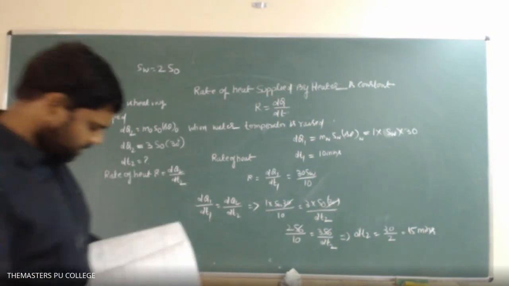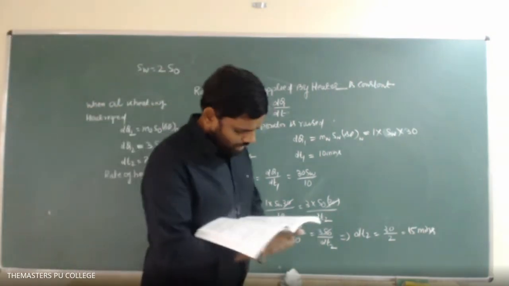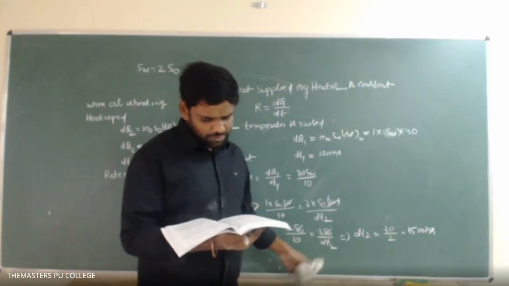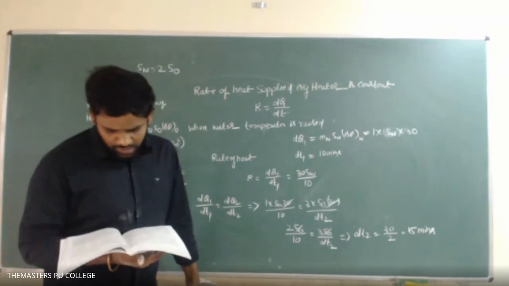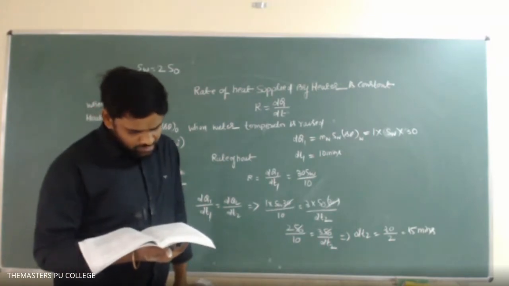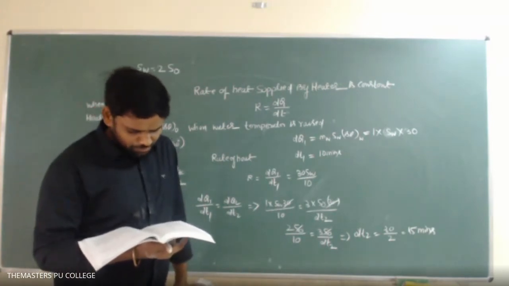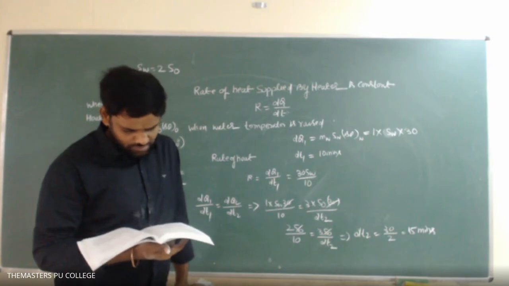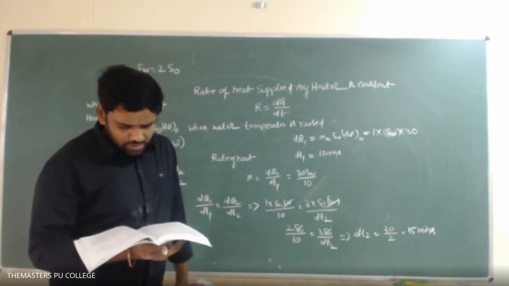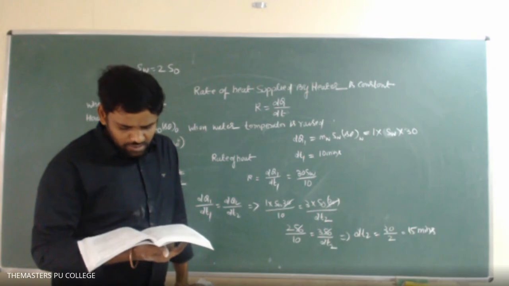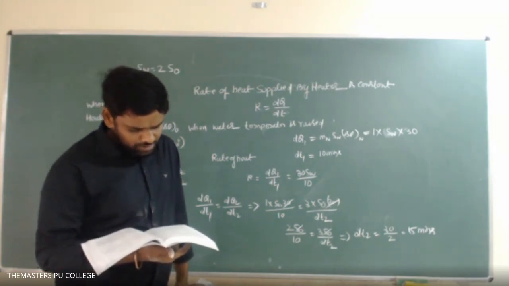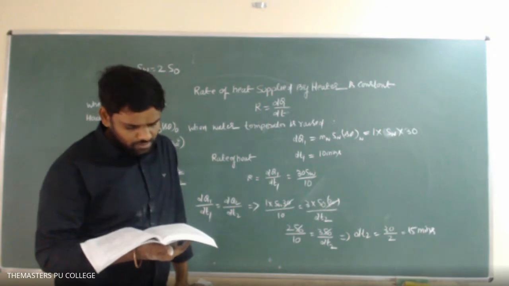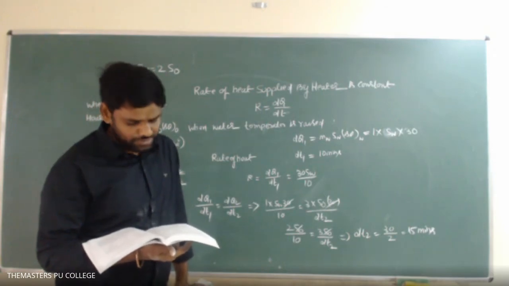Question number 3. A copper ball whose specific heat is 0.1, weighing 100 gram, is heated in a furnace until it attains the temperature of the furnace. Then it is dropped in 2 kg of oil, whose specific heat is 0.8 Celsius units.